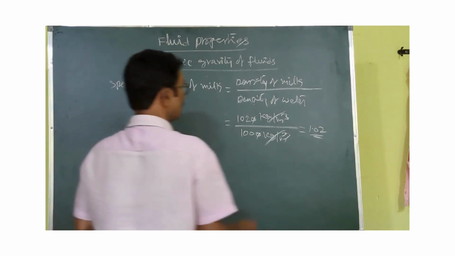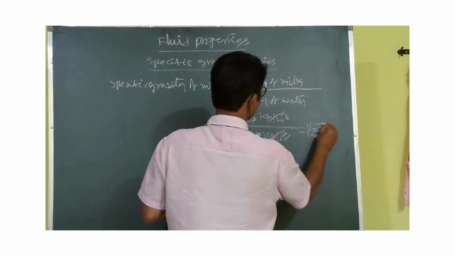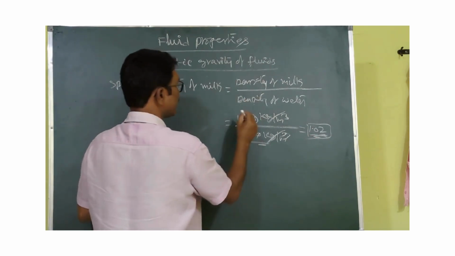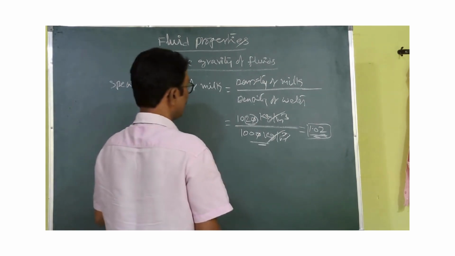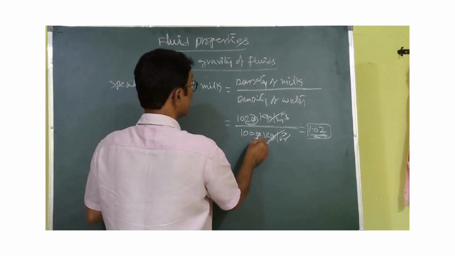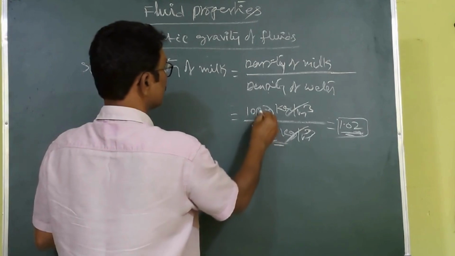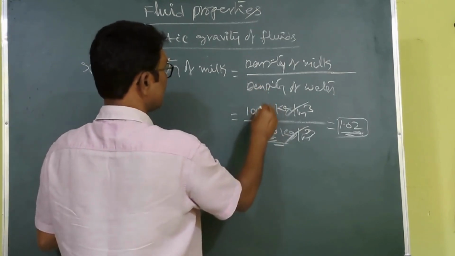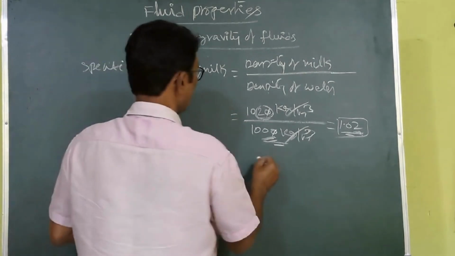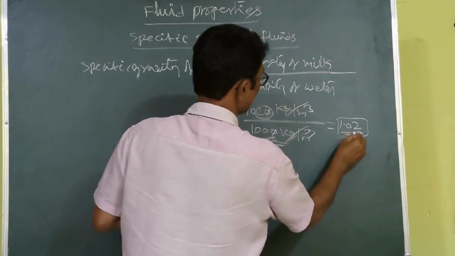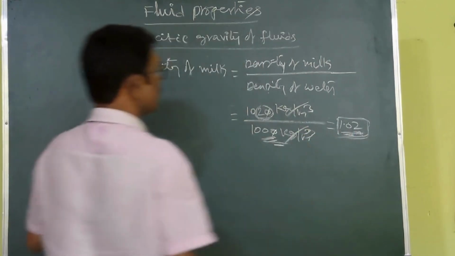So what we can understand from this value is that the milk density is 20 kg per meter cube greater than the water density of 1000. So 20 kg is greater than the density of water, and that's why this value is greater than 1.